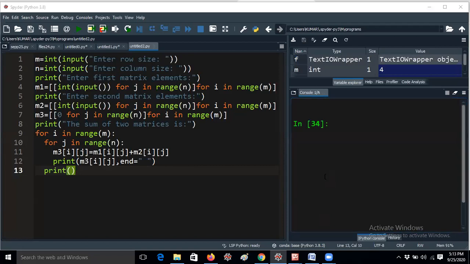Anyway, guys, her voice is not audible, but she is a very good girl. I think she is sending the programs. She reduced the code of the matrix addition program to within 13 lines.